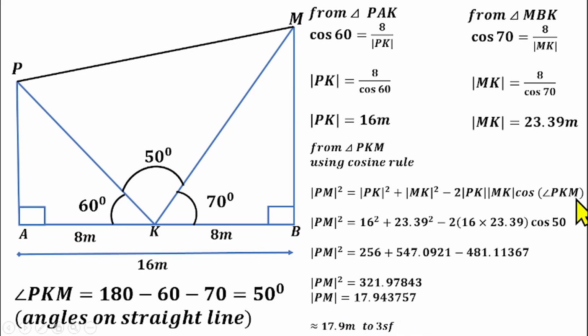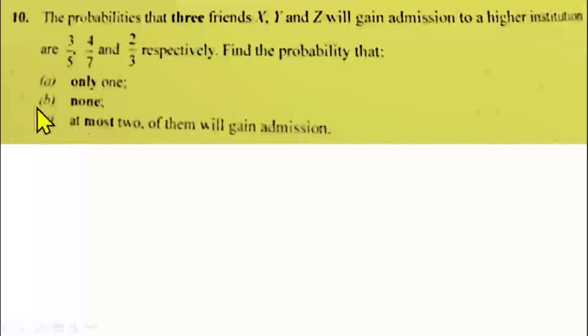So that's all for question number 9. Question number 10 is from probability. We are told that the probabilities that 3 friends X, Y, and Z will gain admission into a higher institution are 3 over 5, 4 over 7, and 2 over 3 respectively. We have to find the probability that only one will gain admission, or none of them will gain admission, and at most 2 of them will gain admission.